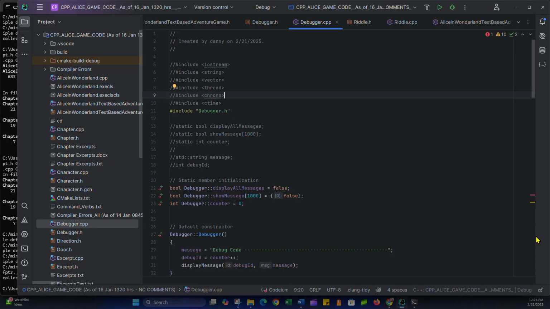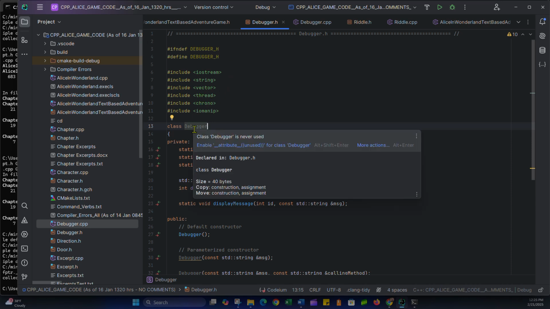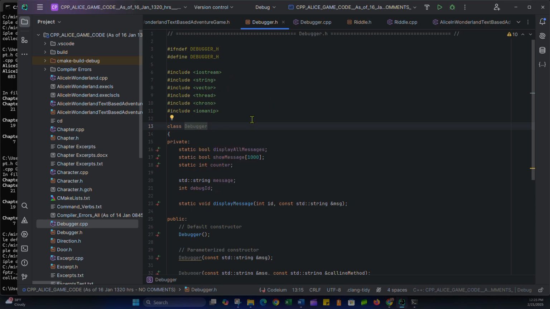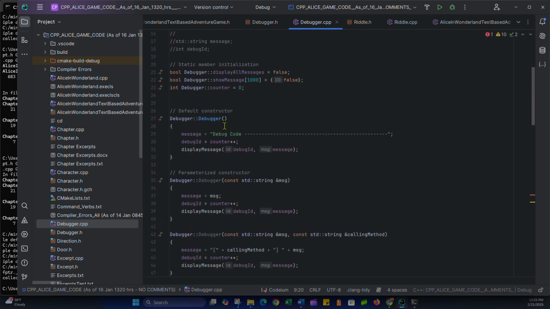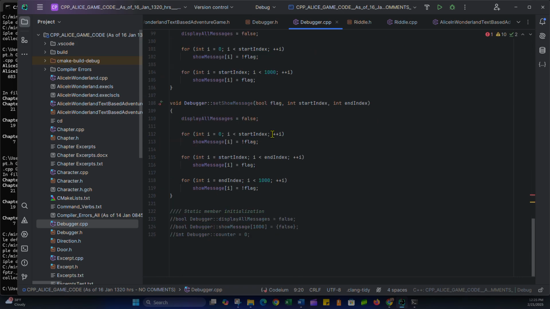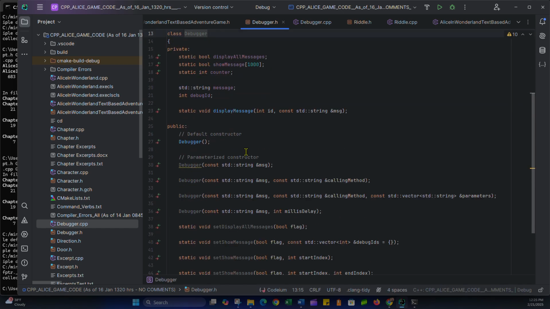Since we last spoke, I converted the debugger header file, which originally was the only file associated with the debugger class and contained all of the implementations. I didn't have the inline keyword anywhere. It was just basically the class definition and all of the functions implemented. Since then, I have created an implementation file and did all of the definitions in here. I haven't gone over it and verified if the code still works. Again, it's been a while since I looked at it.